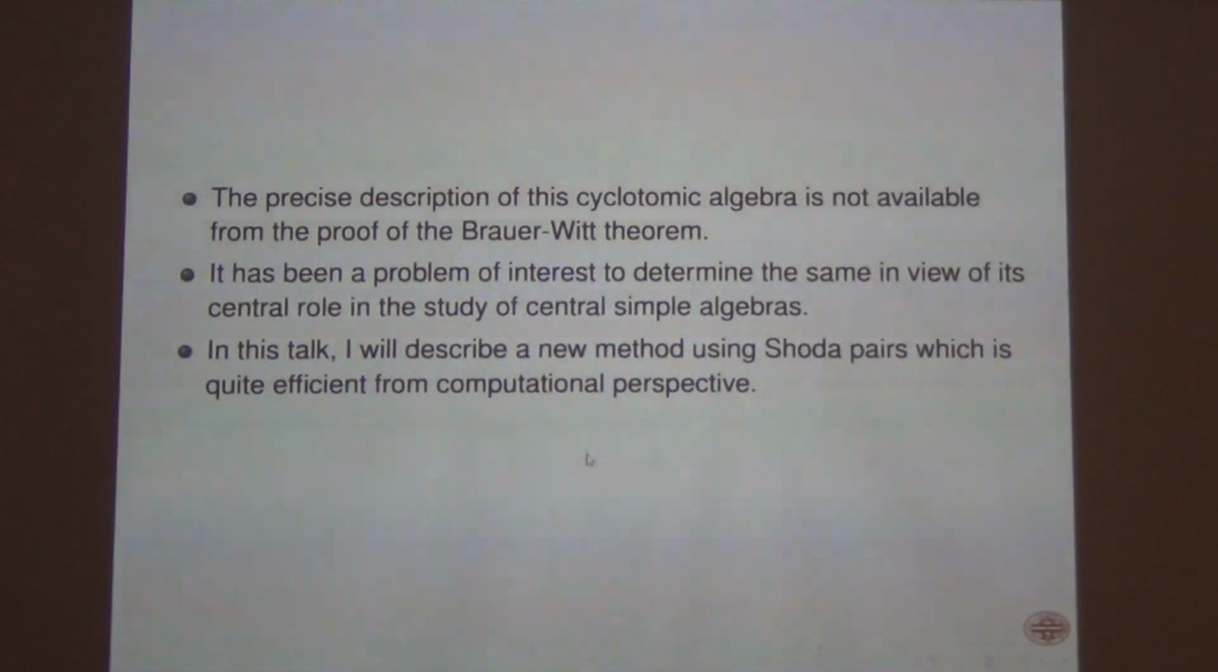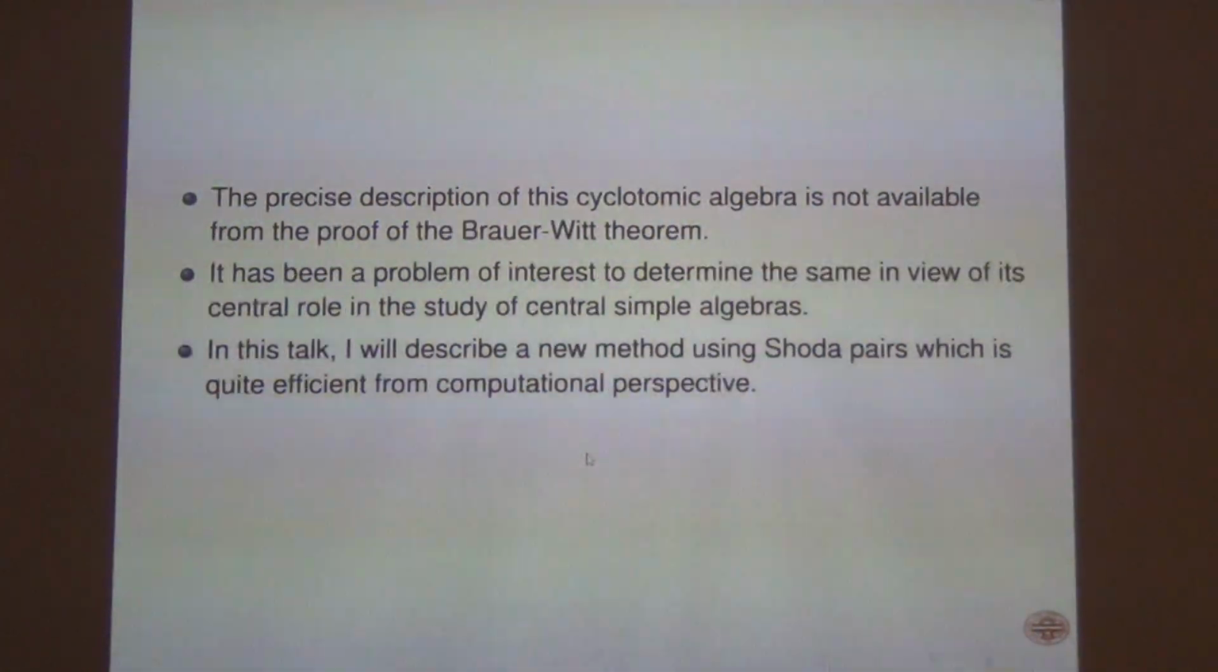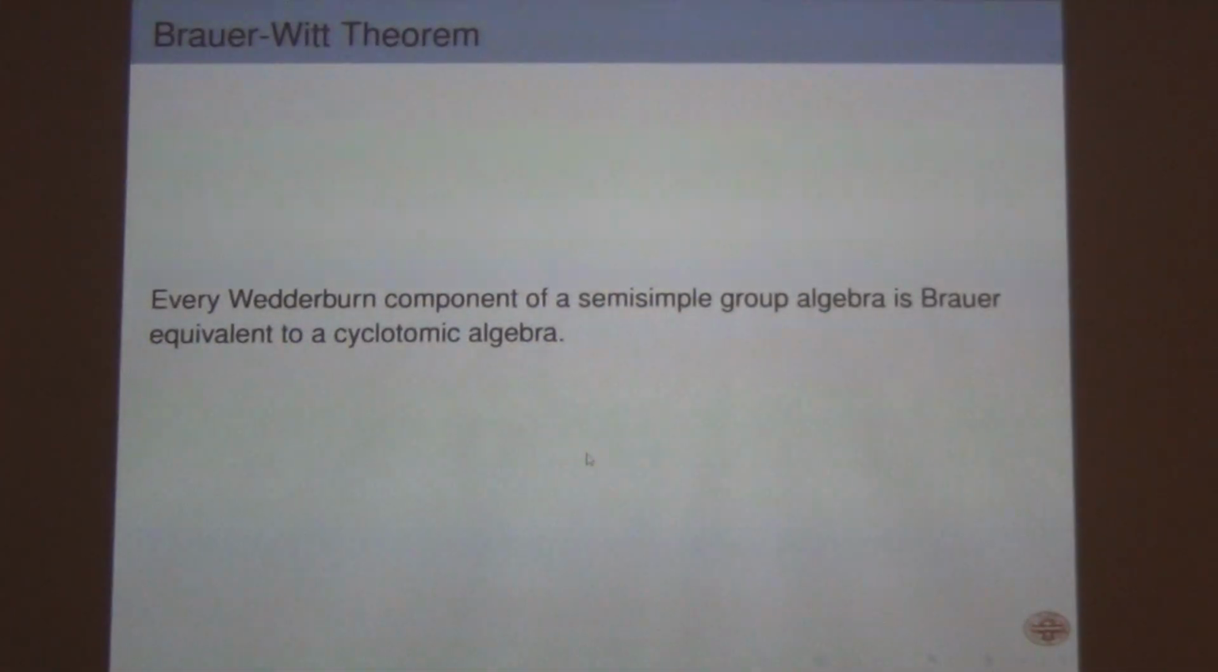So I'll describe a method using Schur theory which is efficient from the computational perspective, and let me just go through the difficulties in the proof of the Brauer-Witt theorem. In the proof of the Brauer-Witt theorem, the theorem depends on the p-elementary sections of the group. Sorry, could you go back? What was the Brauer-Witt theorem? It says that every Wedderburn component of a semisimple group algebra is Brauer equivalent to a cyclotomic algebra. So you are interested in the cyclotomic algebra which is Brauer equivalent to the simple components of QG.